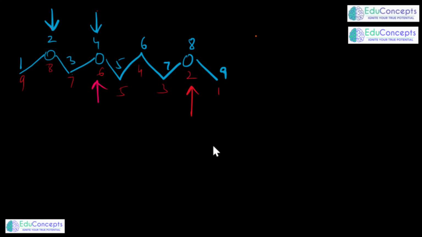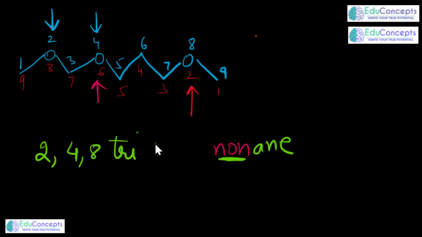So what is the name? It is nonane, non and ane. There is no double or triple bond, but this nonane does not have all 9 carbon atoms. In fact, on the second, fourth and eighth positions you have trioxa. So I made my point clear. Again, that oxa nomenclature would be used for ether when you are not able to use its conventional name as alkoxy. And in the cyclic form also you can use it.